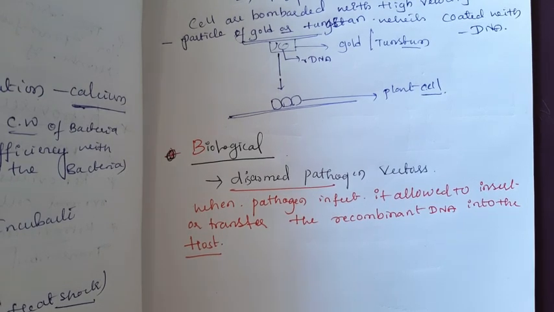By this we understand that a competent host is very necessary for making recombinant DNA successful. Making the host cell competent is a very important step in recombinant DNA technology. Next we will discuss the steps of recombinant DNA technology in detail.